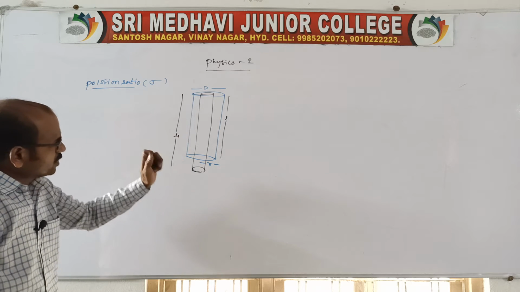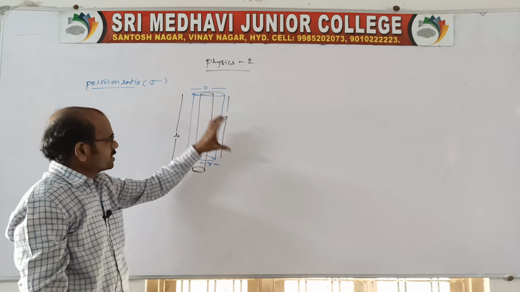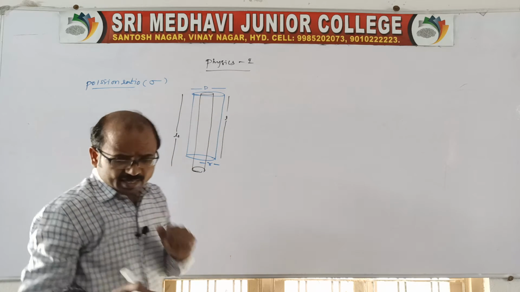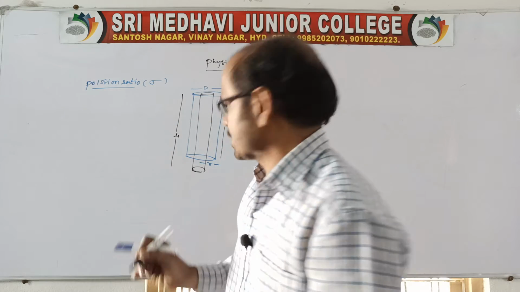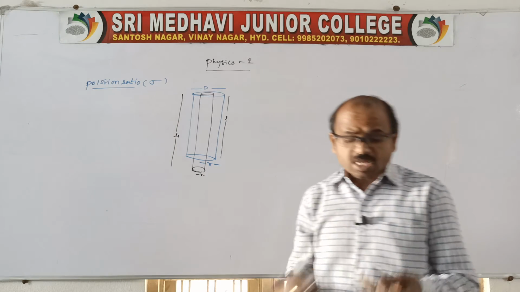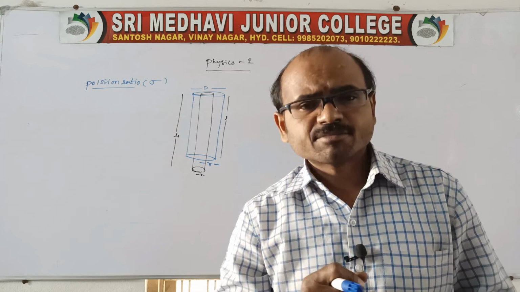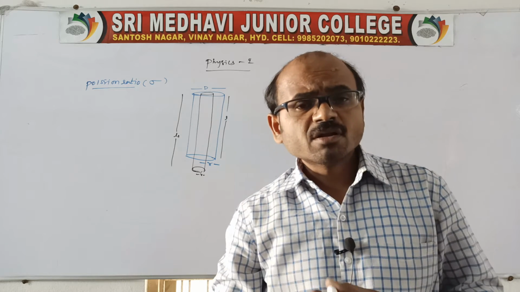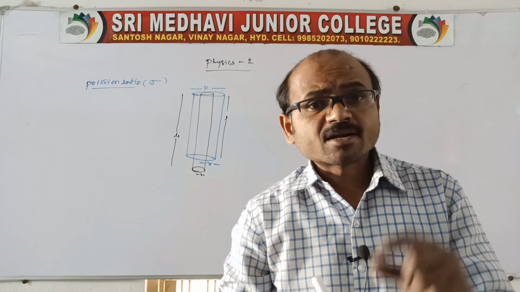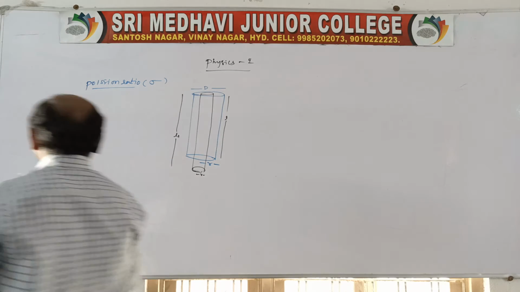Because of the load applied, the diameter is decreased and the length is increased. When the diameter or radius is decreased, there is a change in diameter relative to the original diameter. That is what we call lateral contraction strain.